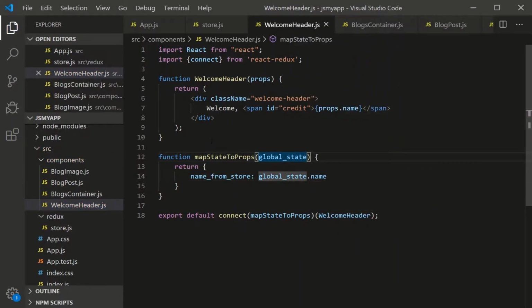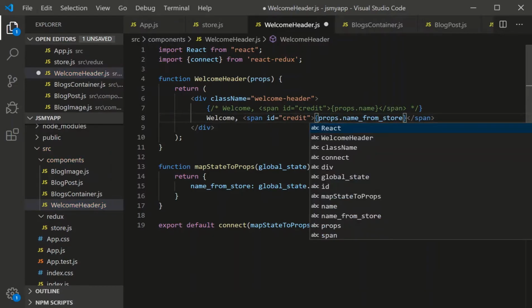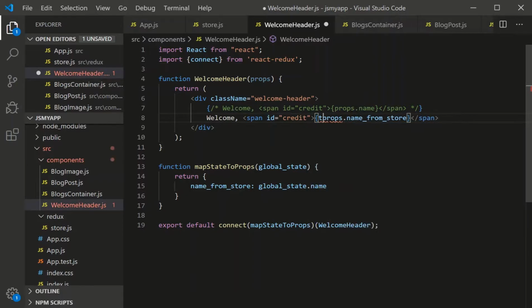So just like that, now in our program, we have access to the global state name by using the local name from store. So we can change this guy. Let me comment that guy out, comment this guy in. It's no longer props.name, it's name from store. And it's automatically hooked up to your props. It's not simply just hanging out like this. It's from your props like this. If this was a class, it would be this.props, but since this is a function component, it's just props.